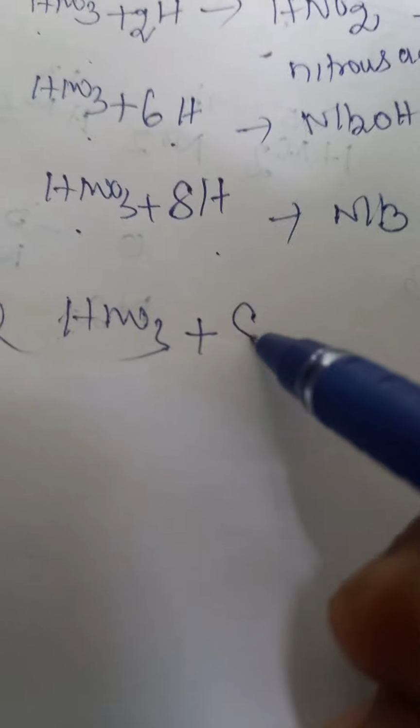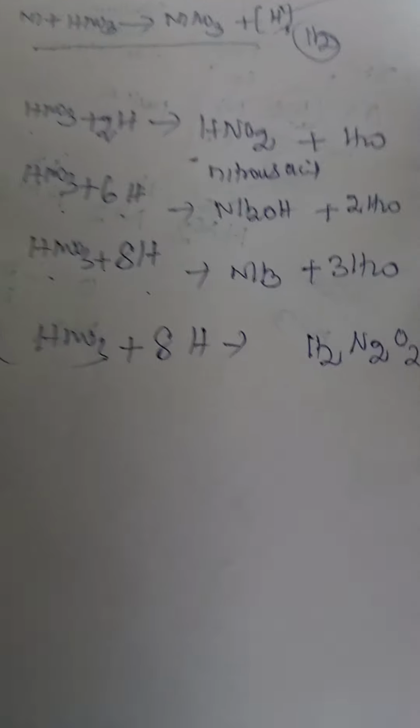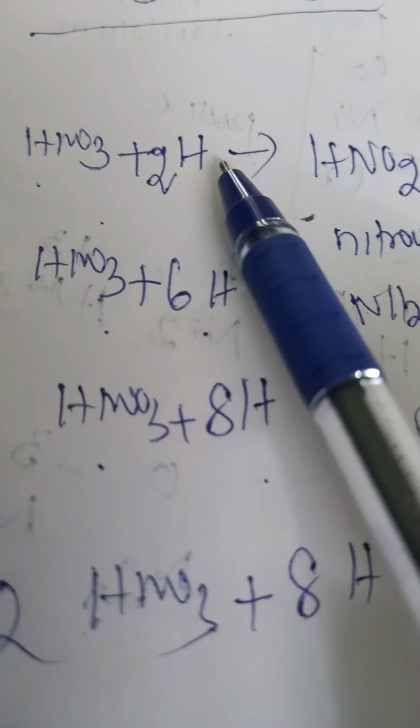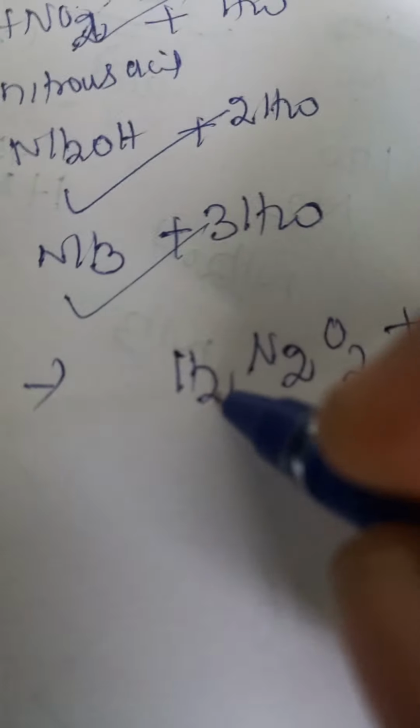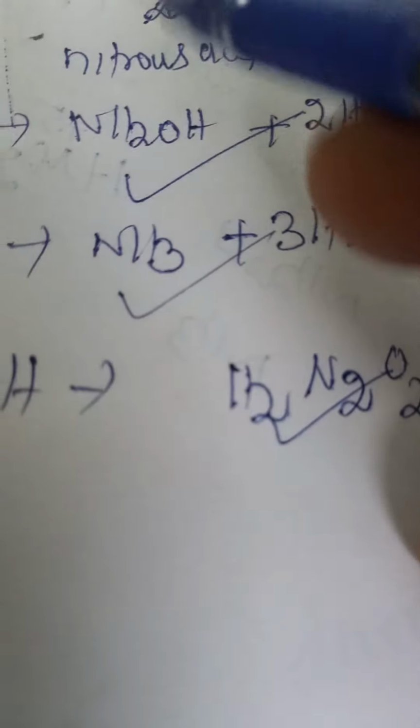Nitric acid, 2 moles, with 8 nascent hydrogen forms hyponitrous acid H2N2O2 plus 4 water molecules. These are the secondary reactions: nitric acid with the nascent hydrogen that we got from the primary step. So these are the secondary products we got: nitrous acid, hydroxylamine, ammonia, hyponitrous acid.